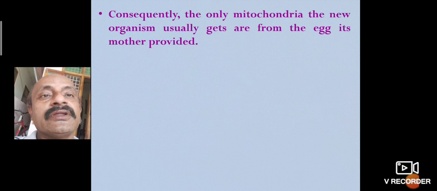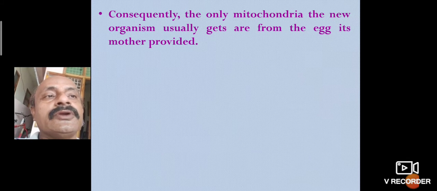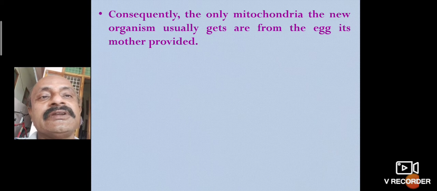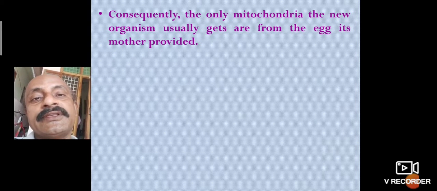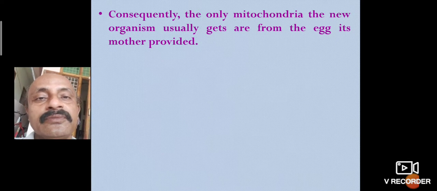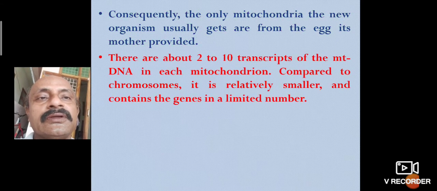This is also an important characteristic of mitochondria. Consequently, the new organism usually gets its mitochondria only from the egg. The mother provides the eggs, which are fused with sperm.